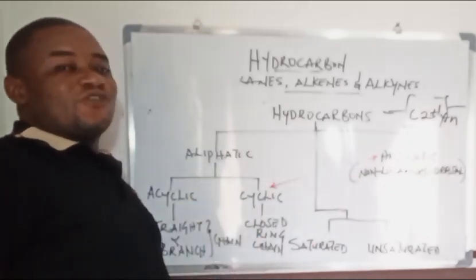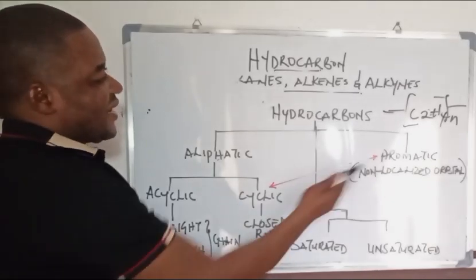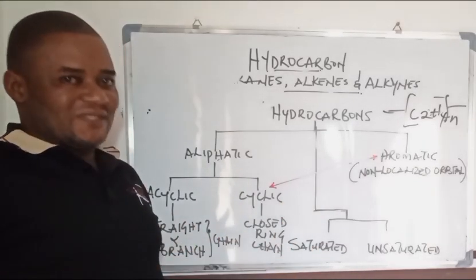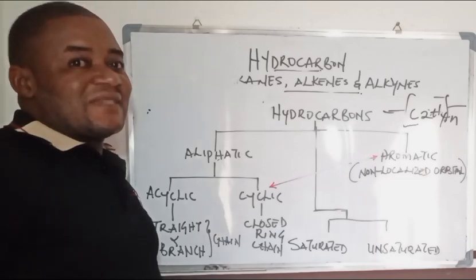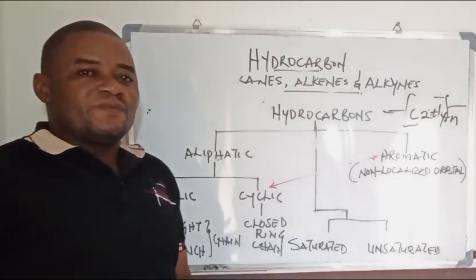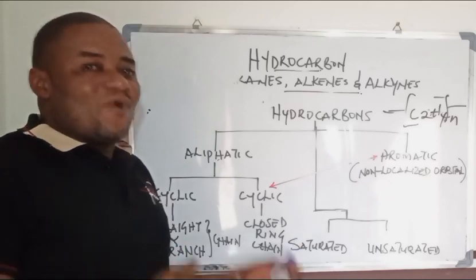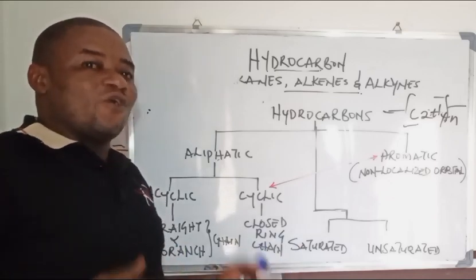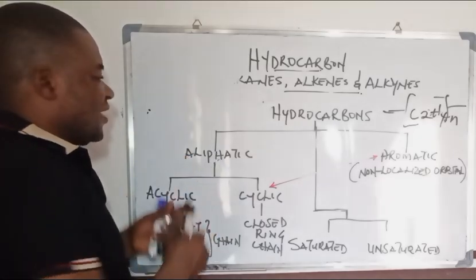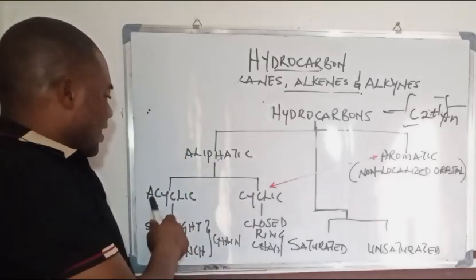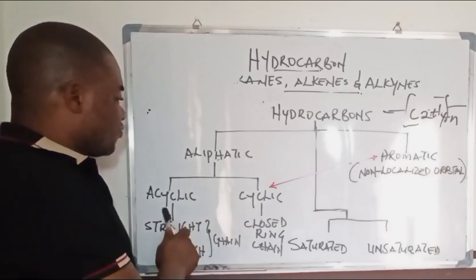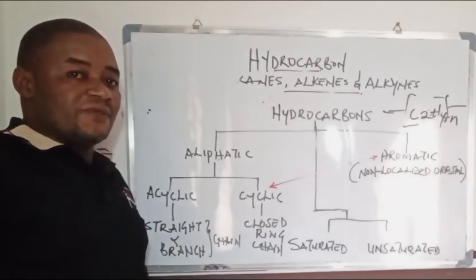Aliphatic hydrocarbons are basically compounds with localized orbitals, meaning their electrons are centered at a particular point of the orbit. These aliphatic hydrocarbons are divided into acyclic hydrocarbons and cyclic hydrocarbons.